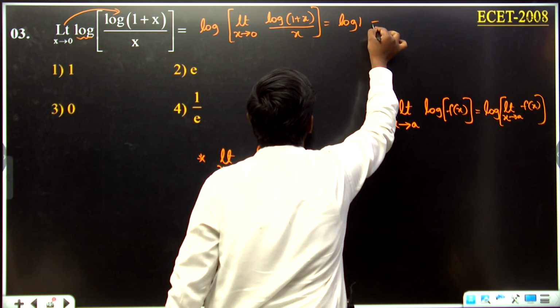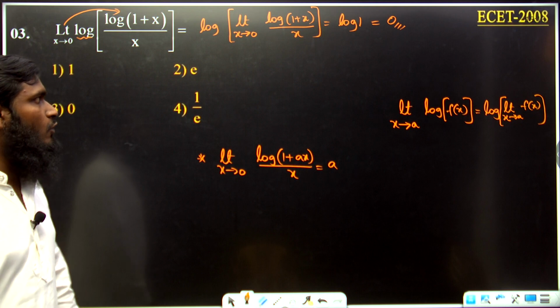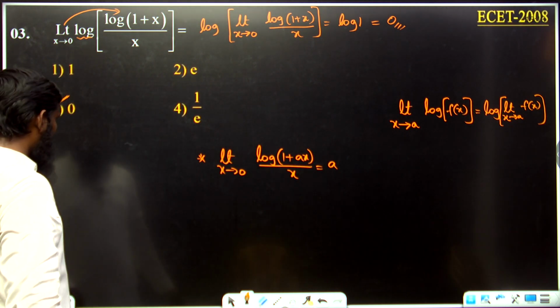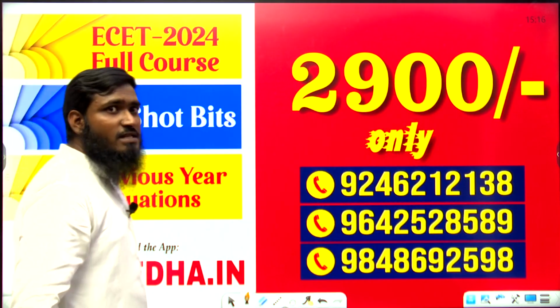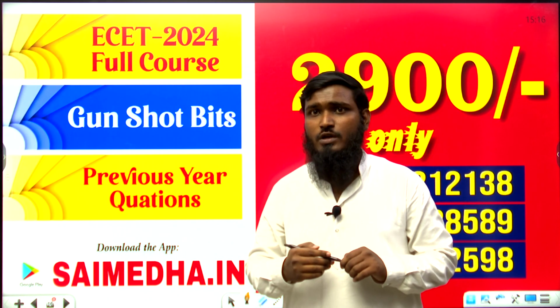So for this complete part we are getting the answer as 1, and log we have written as it is. But log 1 value is equal to 0. What is log 1 value? 0. Okay, so let us go with the third option. With this we have completed some of the important questions which were asked in ECET 2024.